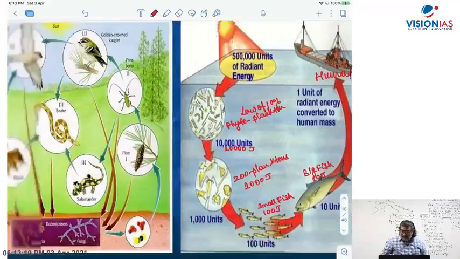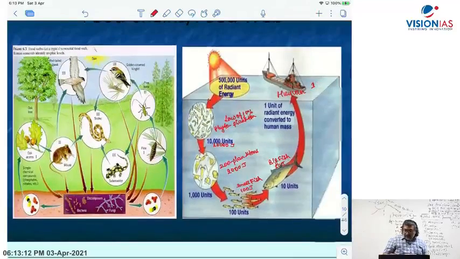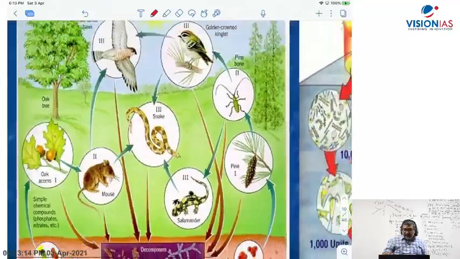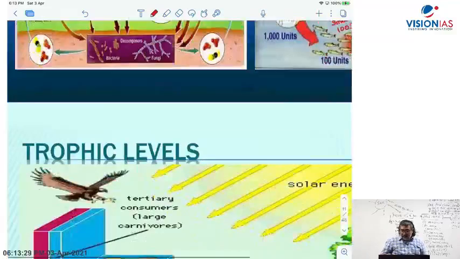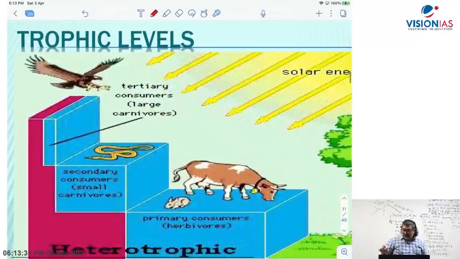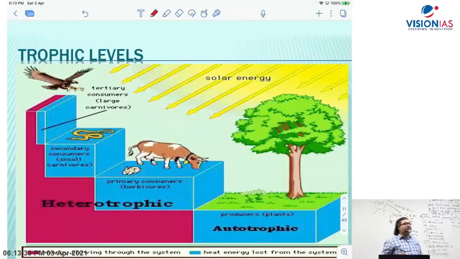The food web, if you see the food web, what is food web? Food web is basically interconnected food chains, where various organisms are connected to each other. They form the food web. You have got different trophic levels, different energy levels there, right? Now here comes trophic level. This is a trophic level which is represented in terms of energy. How much is the energy?